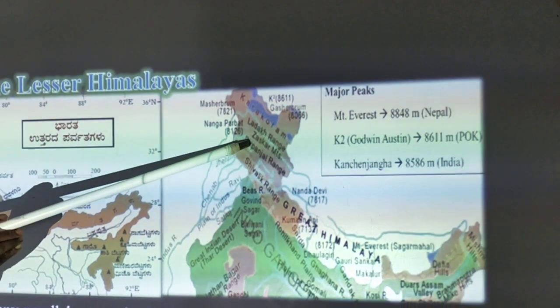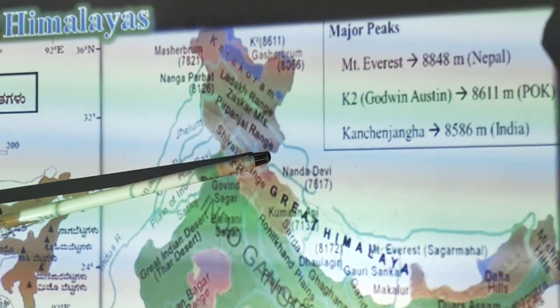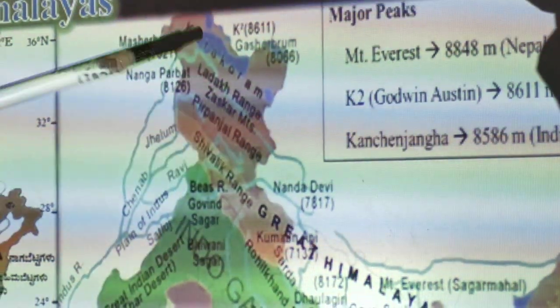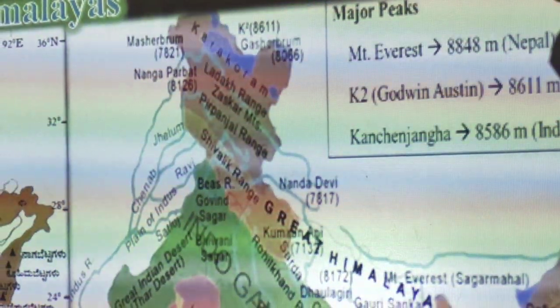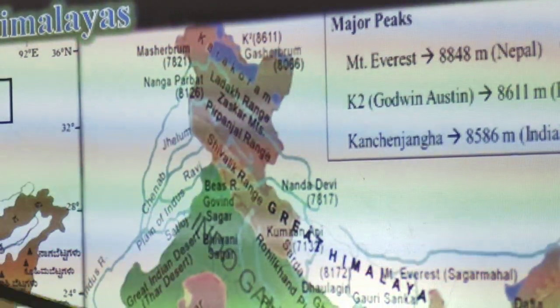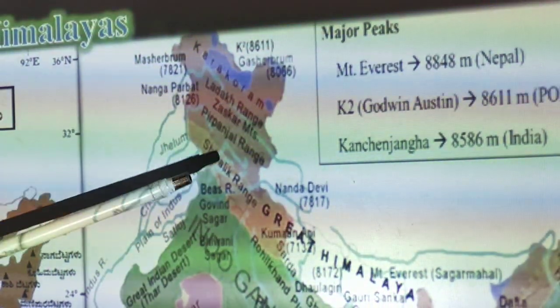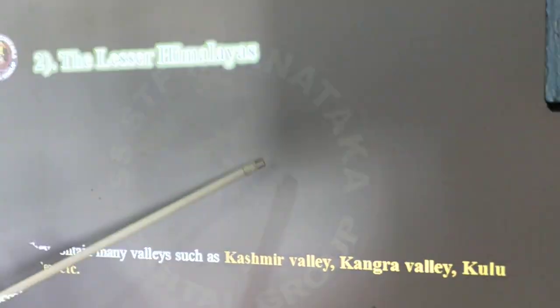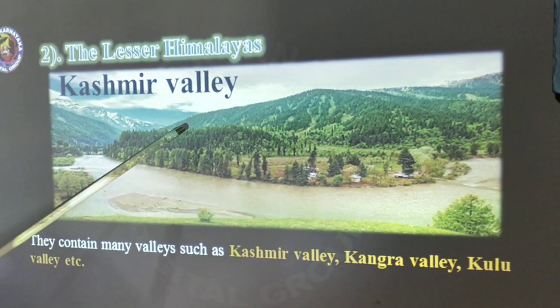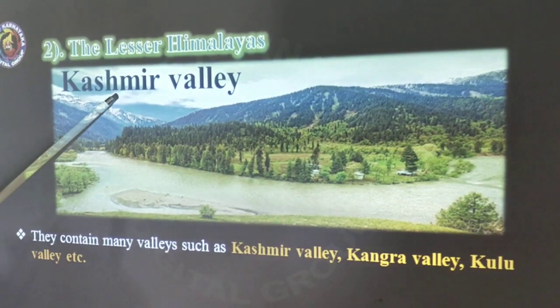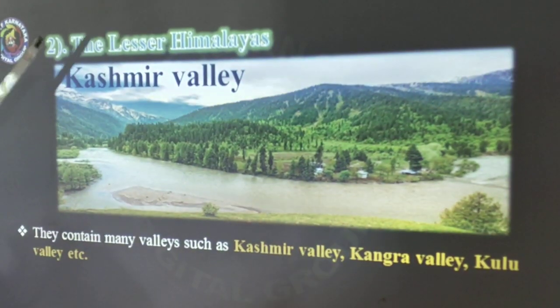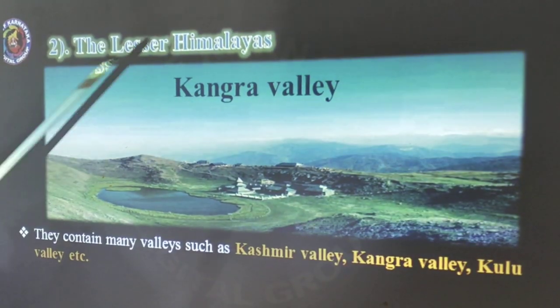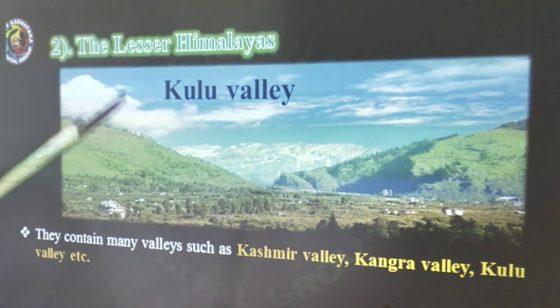The parallel ranges like Pir Panjal. So Pir Panjal range is the second one; Dhauladhar, Nagatib, Mahabharat, Mussoorie and Darjeeling are the parallel ranges. Dear students, look at this Kashmir Valley. That is so beautiful. Lesser Himalayas have beautiful valleys like Kashmir Valley, next Kangra Valley and Kulu Valley.